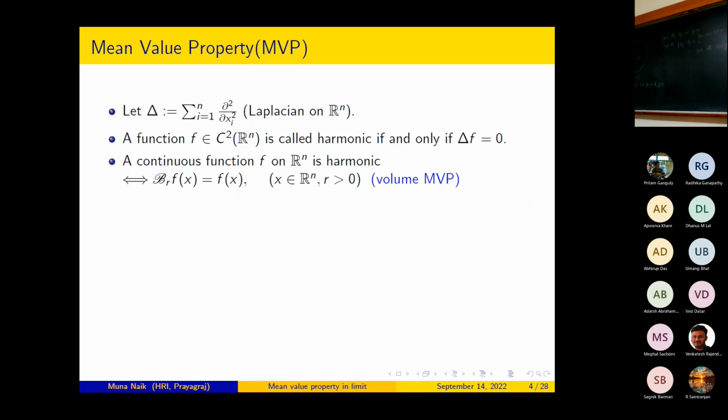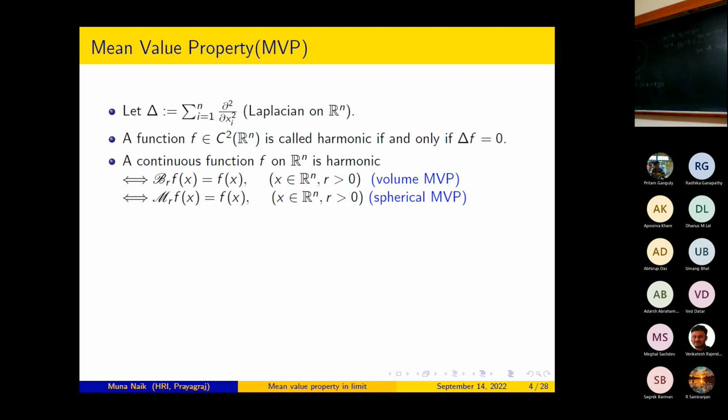That is to say, a continuous function f on Rn is harmonic if and only if f satisfies the mean value property with respect to the ball averages. This is called the volume mean value property. Similarly, there is a spherical mean value property. We say that f is harmonic if and only if this M_r f(x) is equal to f(x) for all x belongs to Rn and for all r greater than 0.